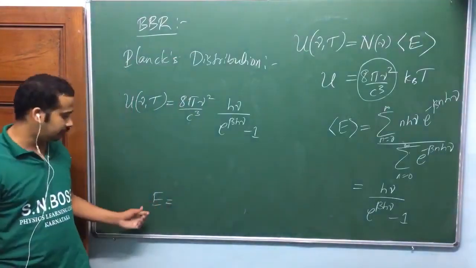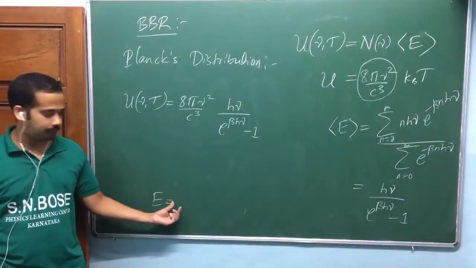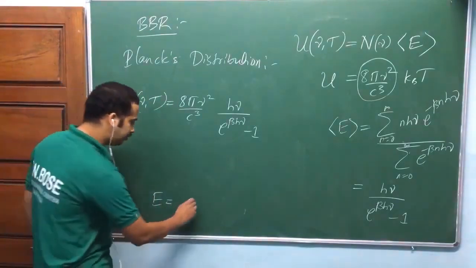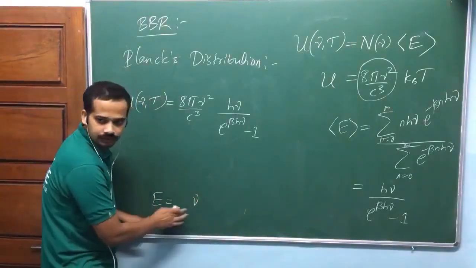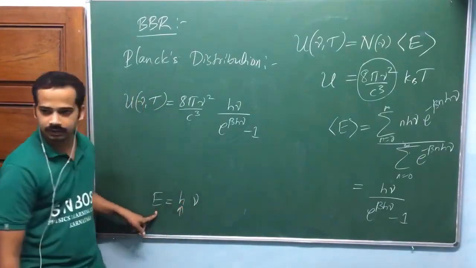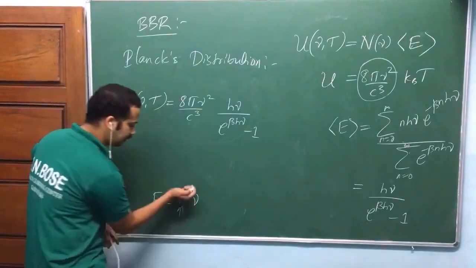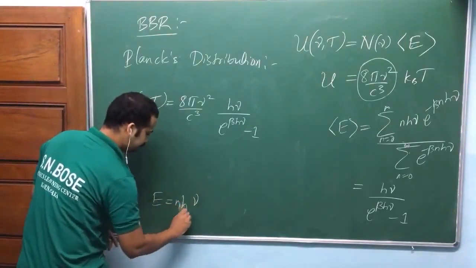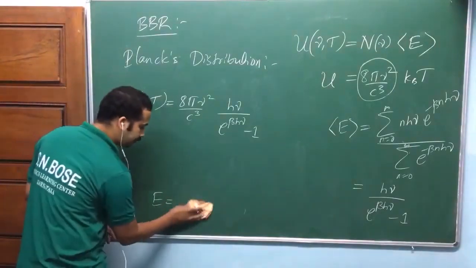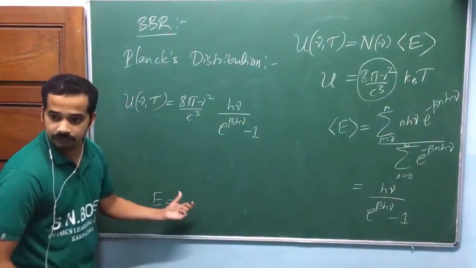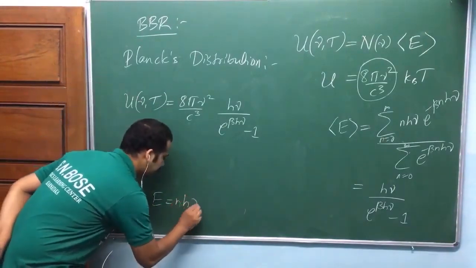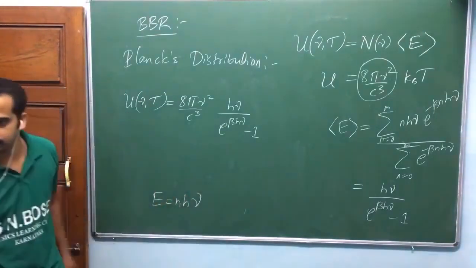That's why, whenever a concept comes for the first time, you put a proportionality constant of your interest, isn't it? Here, energy and nu are different values with different dimensions, and you need this one. This is a proportionality constant, the Planck constant. E is equal to h nu. Are you getting my point? So this is the first time the quantum idea came. This h plays the role of a proportionality constant. That's what I'm saying.